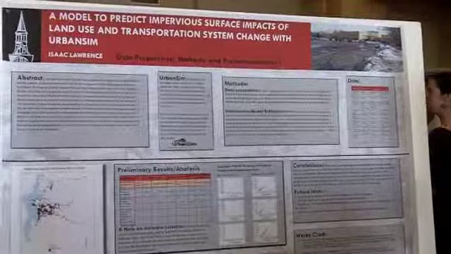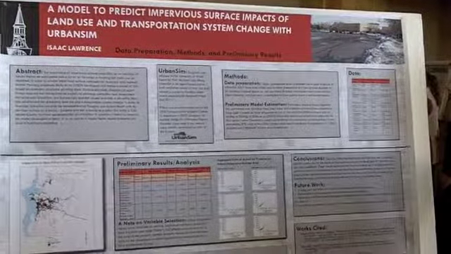My project today is a model to predict impervious surface impacts of land use and transportation system change within UrbanSim.